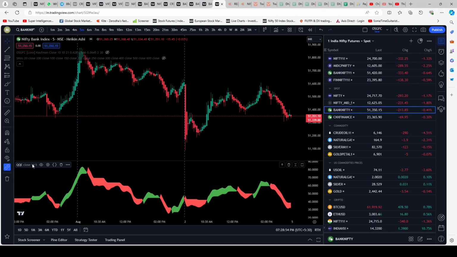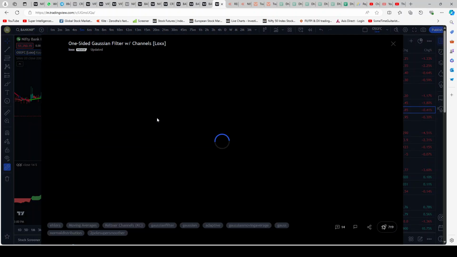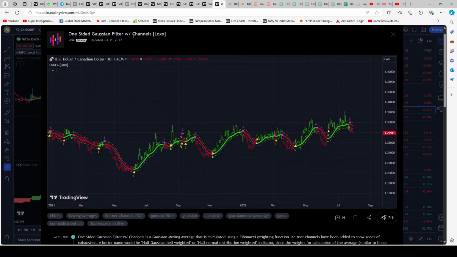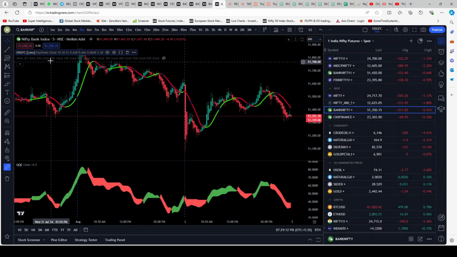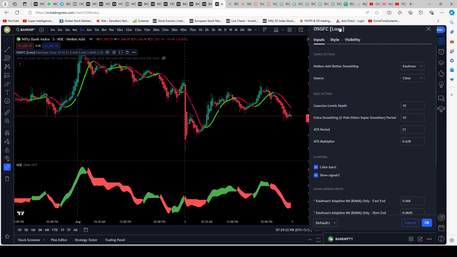At the top, the viewer had mentioned using OSGFC, which is this one. So GFC, when you see the author, it is one-sided Gaussian filter with channels. It's by somebody called Lux. I have made, I think, a video on this separately also, so maybe the viewer has picked it up from there. By default it does not look like this. This OSGFC looks by default like this. I will just change the settings.